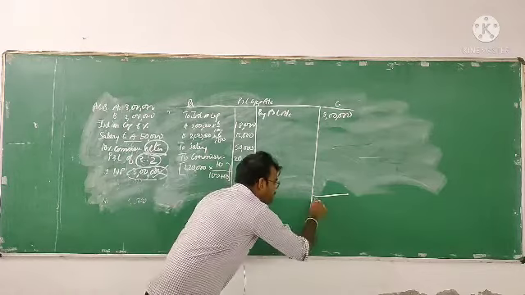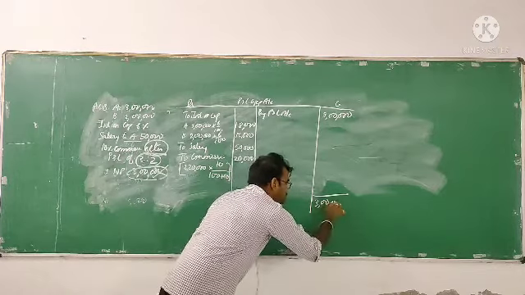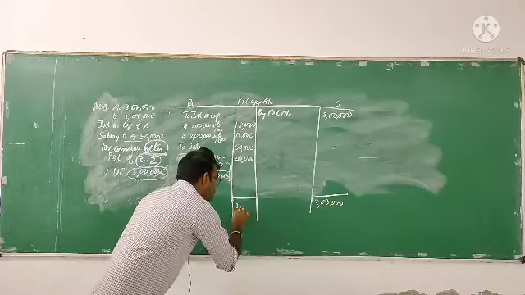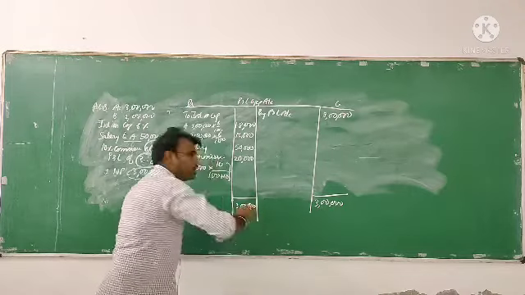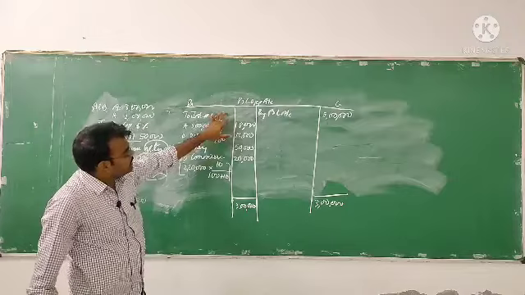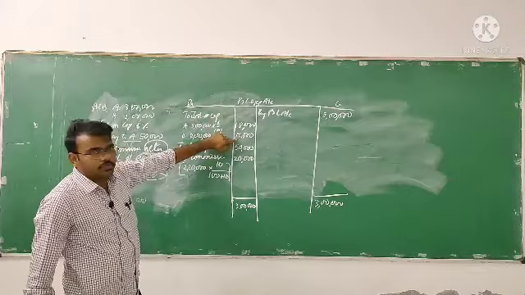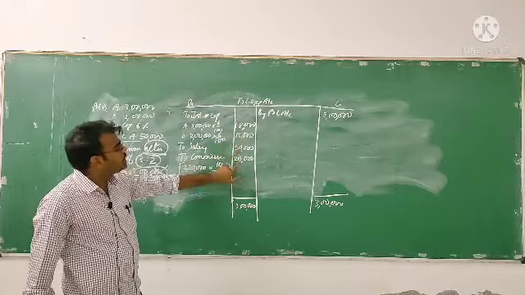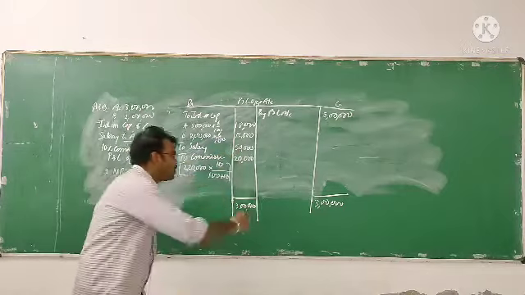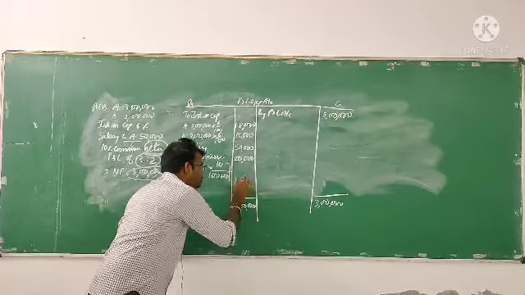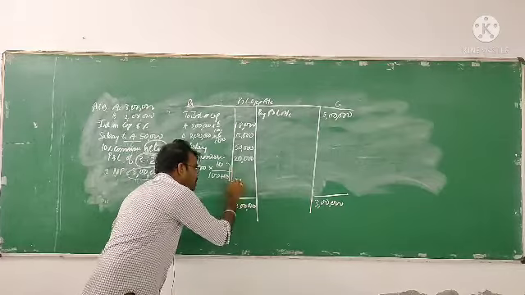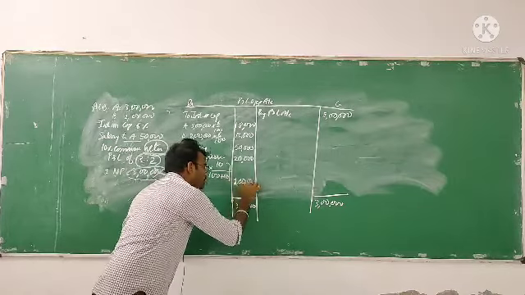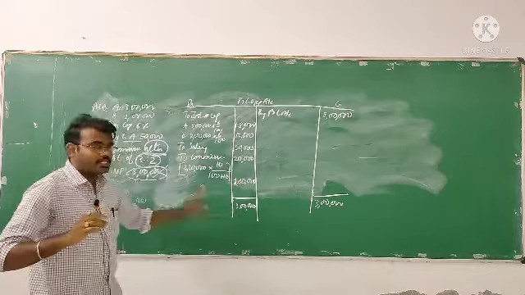So it will be 3 lakh. Now out of 3 lakh, 18,000 plus 12,000 is 30,000, 30,000 plus 50,000 is 80,000, 80,000 plus 20,000 becomes 1 lakh. So 3 lakh minus 1 lakh becomes 2 lakh. This is the balancing figure.